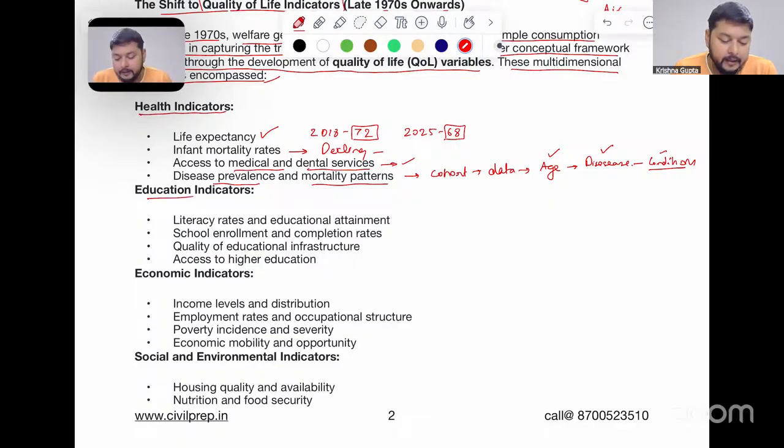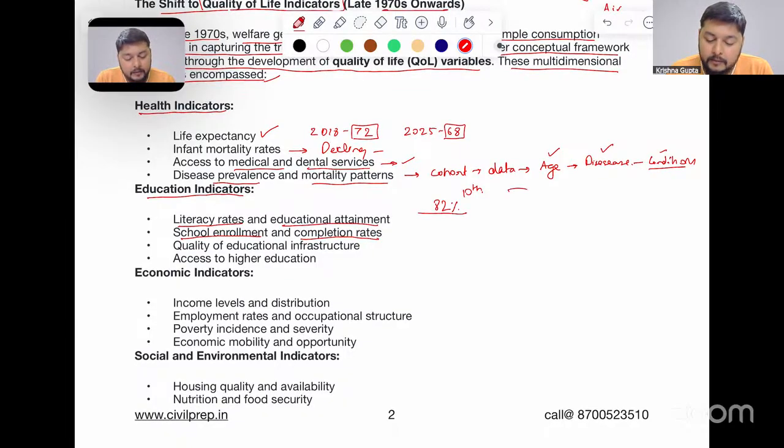Then if we look at the educational indicators: literacy rates and educational attainment, as we have seen in the previous part, and school enrollment and completion rates. For example, in India, for the 10th class, almost around 82% of children appear.